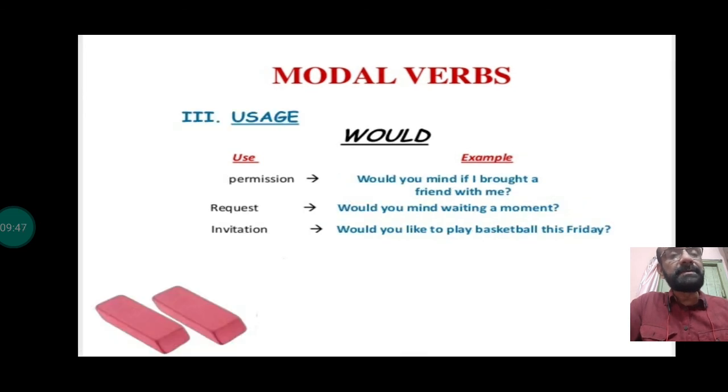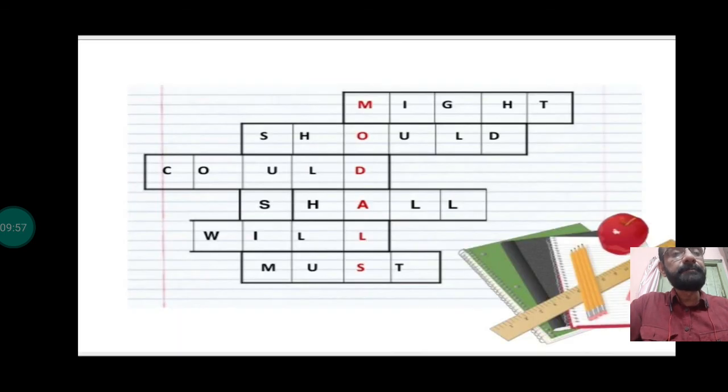Then what is the past tense of will? It's for request, it's for permission, and it's also used for invitation in interrogative fashion. So you see, a grid is built with the different modals that are used, and we get a common word, modals, out of it.